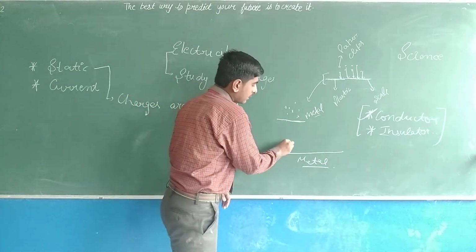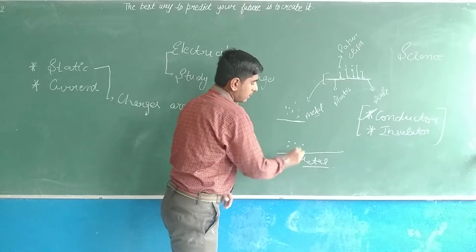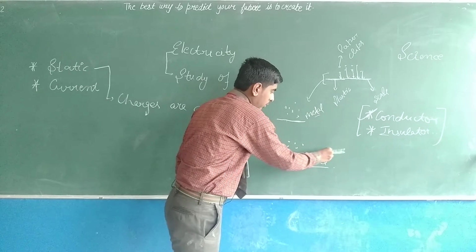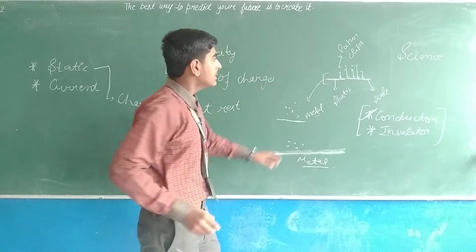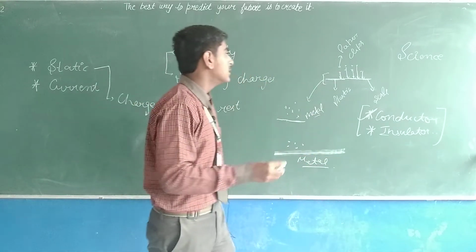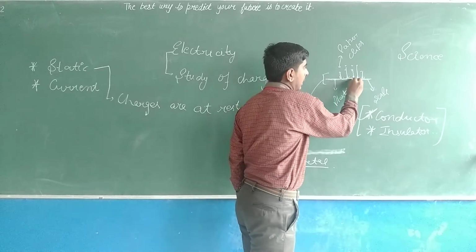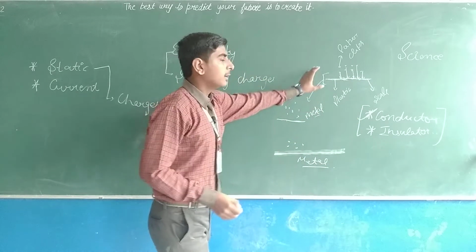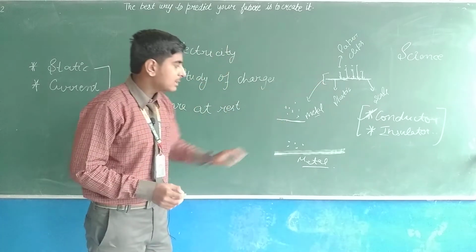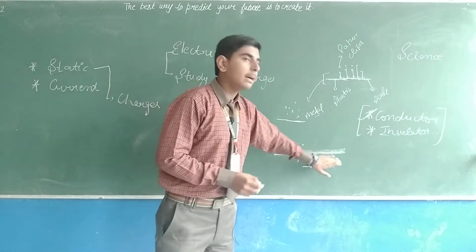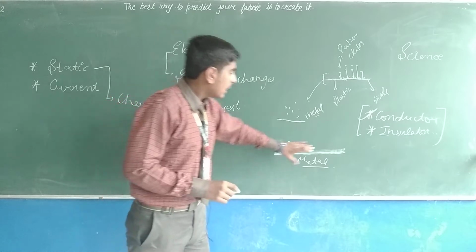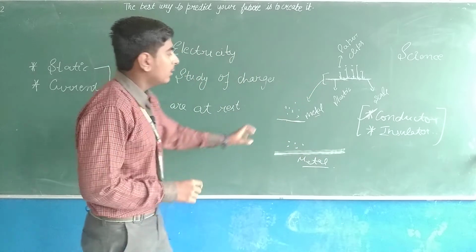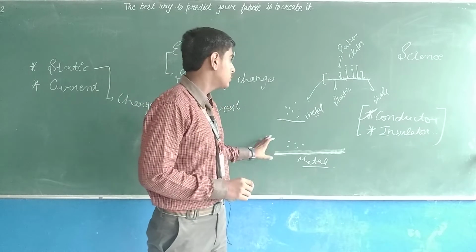So when we rub something like this here, the charges which will be produced in it will be distributed throughout it. Whereas in the case of the plastic scale, the charges were produced only at the place where we rub that scale, where the paper clips are attracted. But in the case of the metal scale, when we rub it, the charges will be scattered in all the metal, not only a single place. So this was the answer to why metal does not attract the paper clips toward itself.